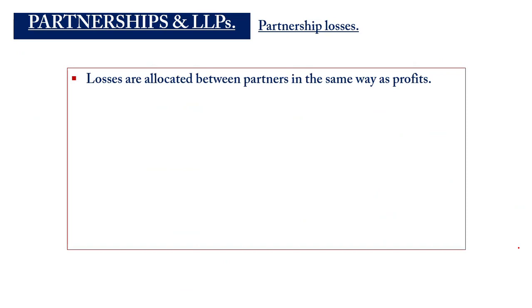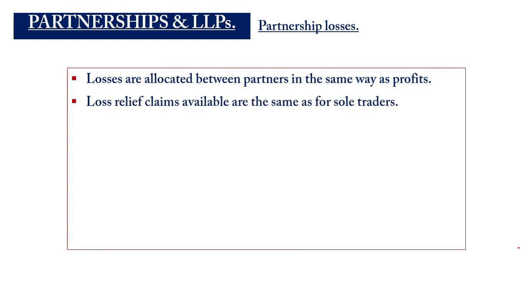So the same way profits are allocated between the partners, losses will be done in that manner. So loss relief claims will be available to the partners the same way it was for the sole traders. So it can be carried forward to be offset against trading income in the following year, offset against total income in the current year, and capital gains, and then can be taken back 12 months in the previous year and offset against total income and possibly capital gains.